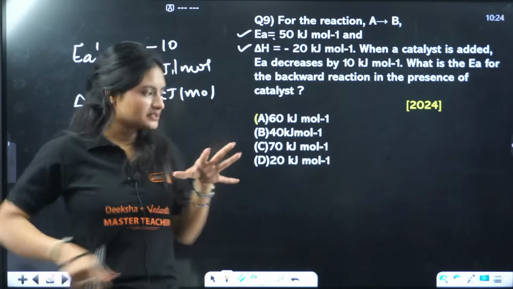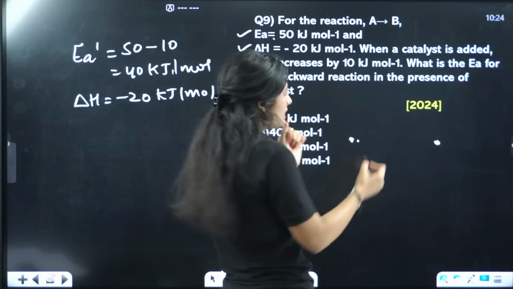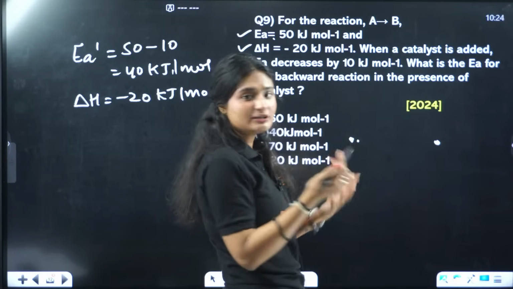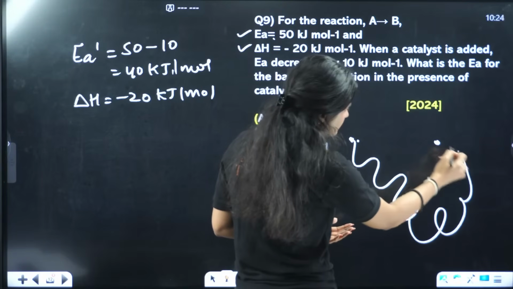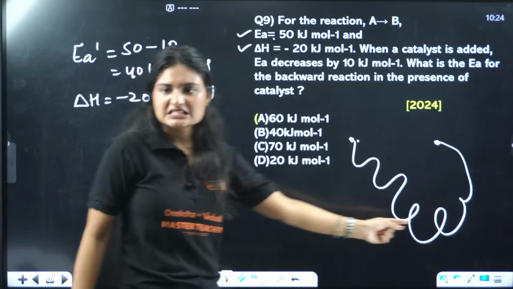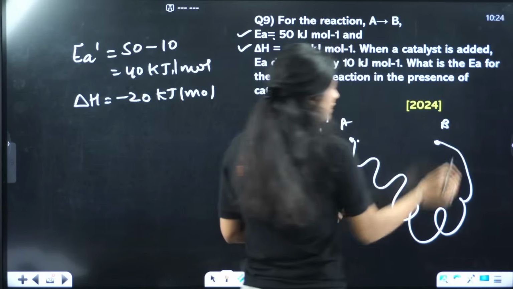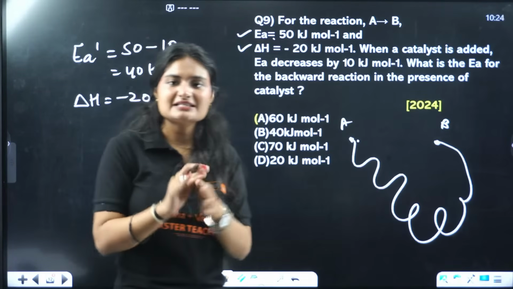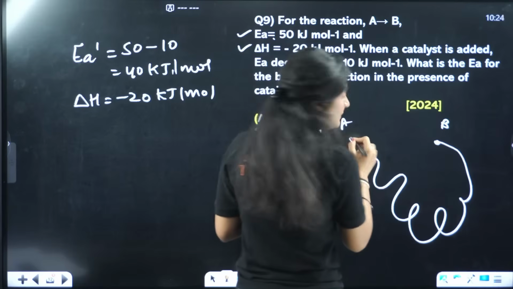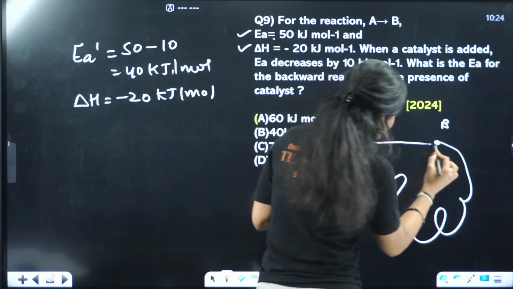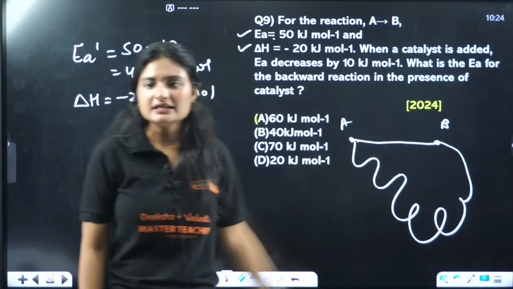Actually, it's like this. Let's say you are here and you have to go there. Someone makes a road like this, one pathway to reach from point A to point B. Now some other person came, let's say that person's name is Catalyst. Catalyst came, and it made a new road from A to B. What happened here?